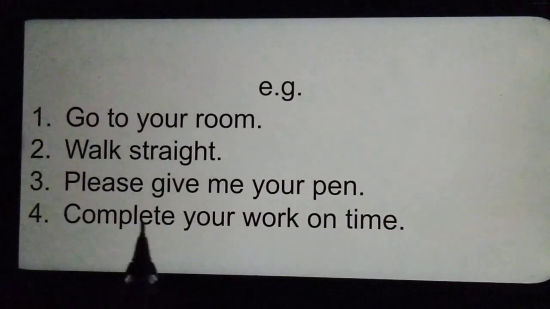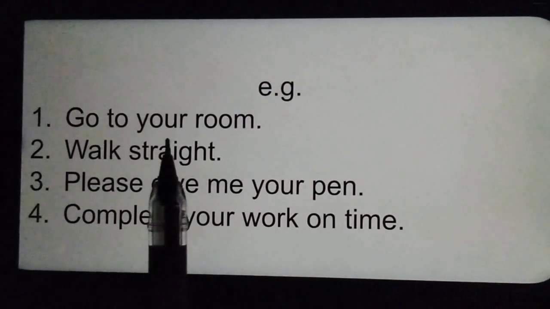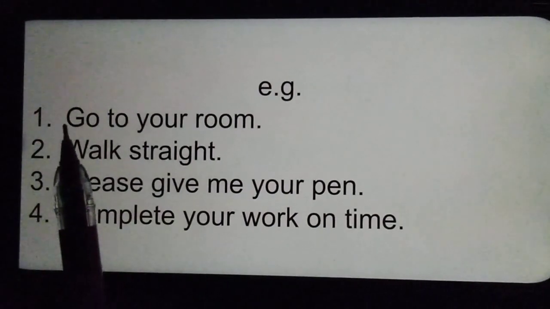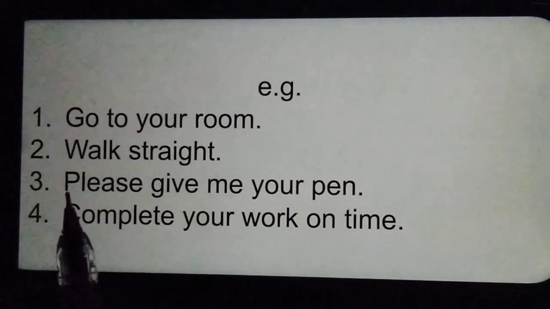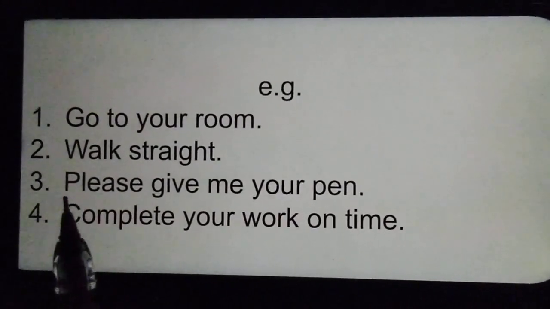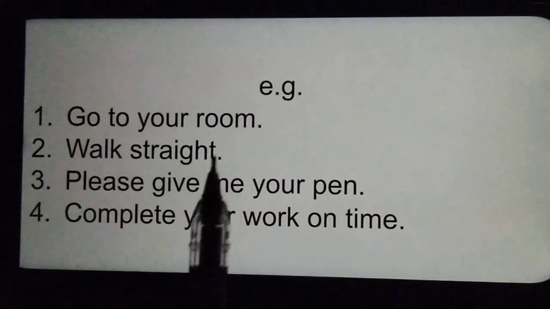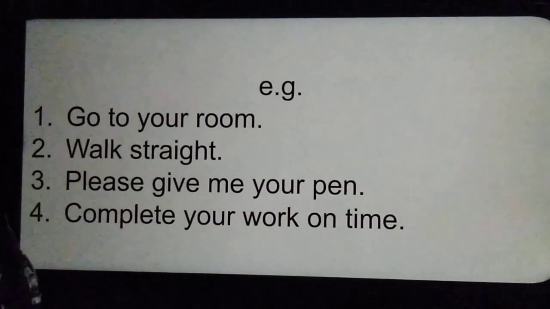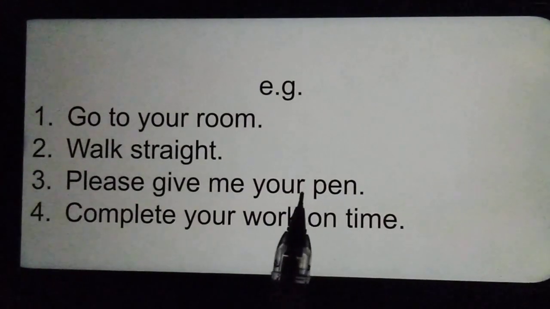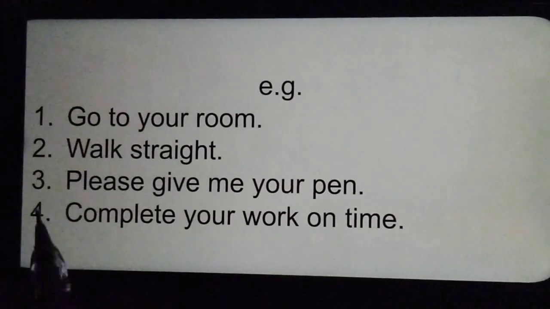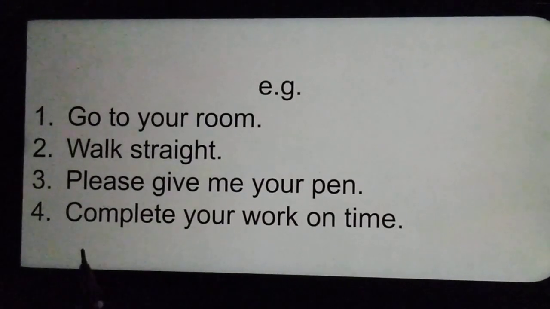For example, you get the sentence, go to your room, and you have to identify subject and predicate. Then the subject is you and the predicate is go to your room. Why is you the subject? Because the sentence is obviously spoken to you, right? Go to your room, it means you go to your room. Walk straight, it means you walk straight. Please give me your pen, it means you please give me your pen. So like this, in all the sentences, the subject is you and the rest of the sentence is predicate.